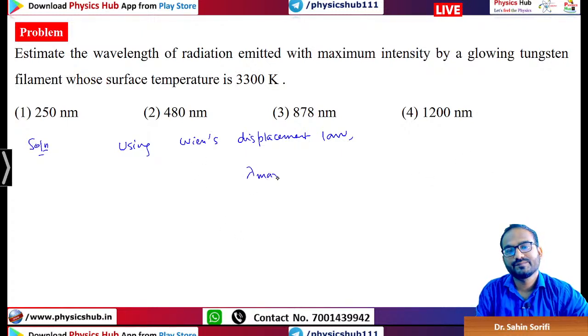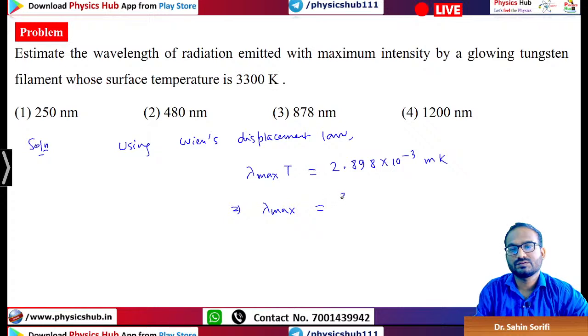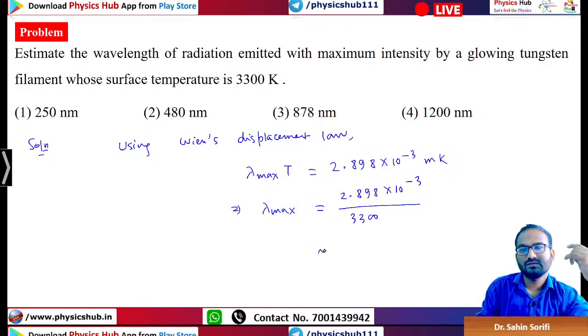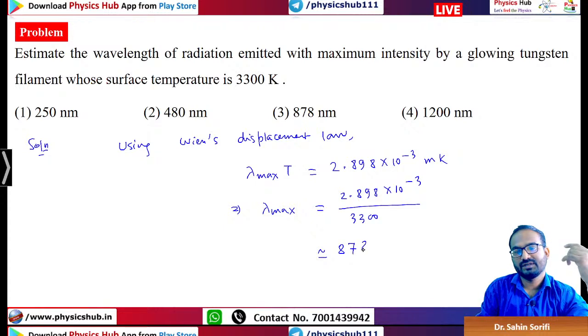Lambda max times T is 2.898 into 10 to the power minus 3 meter Kelvin. So from this we can get the value of lambda max, that is 2.898 into 10 to the power minus 3 divided by temperature, which is 3300 Kelvin. So this will give you around 878 nanometer.